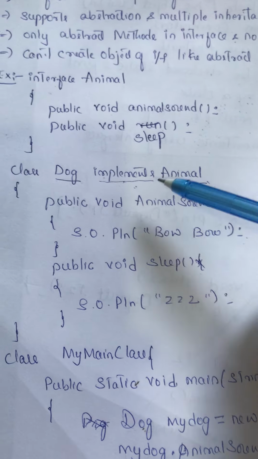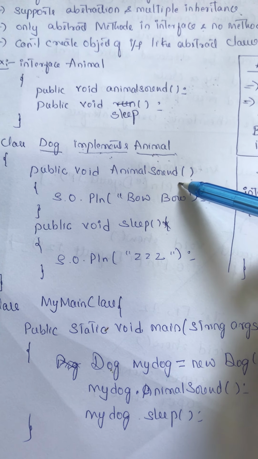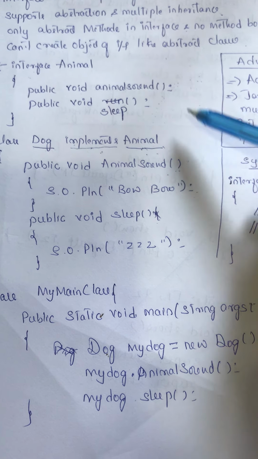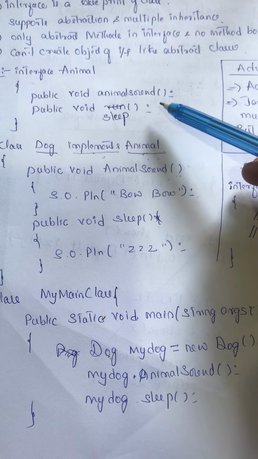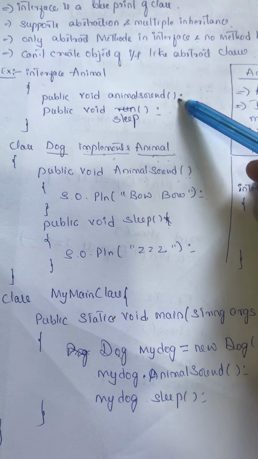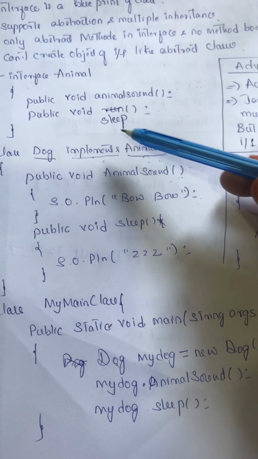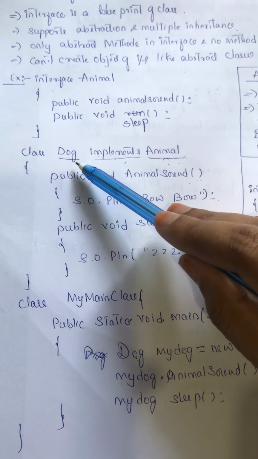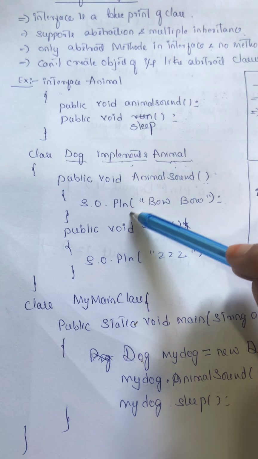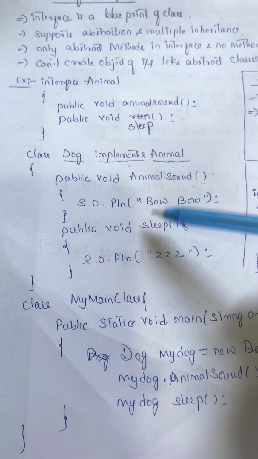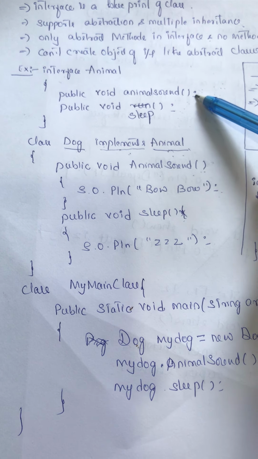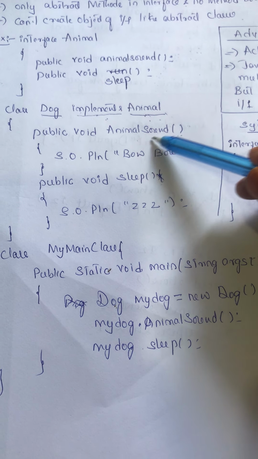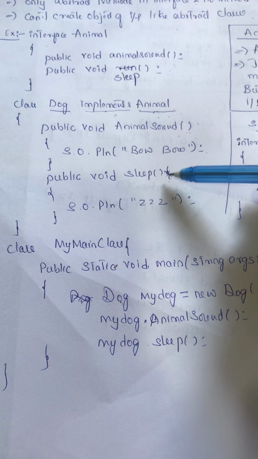Here you can see animalSound is a method which we have declared in the Animal interface, and sleep is also a method declared inside the Animal interface. Both of these methods must be implemented in the Dog class because it is implementing the Animal interface. Whichever class implements the interface must provide the method definition for all the methods declared inside the interface. Here animalSound is doing some operation and sleep is also doing some operation.